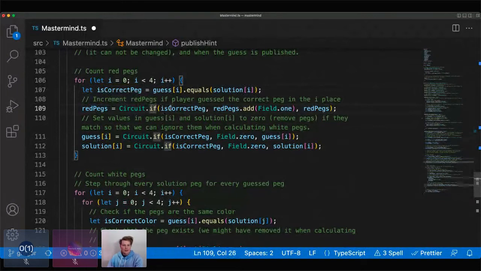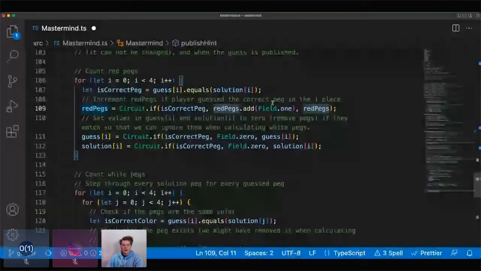And so you have this Boolean. Is it the correct peg? Well, if it is the correct peg, then let's take red pegs and add 1. And if it's not the correct peg, then we'll just return red pegs. So this will stay the same. And so that's pretty simple. We're just counting the red pegs.